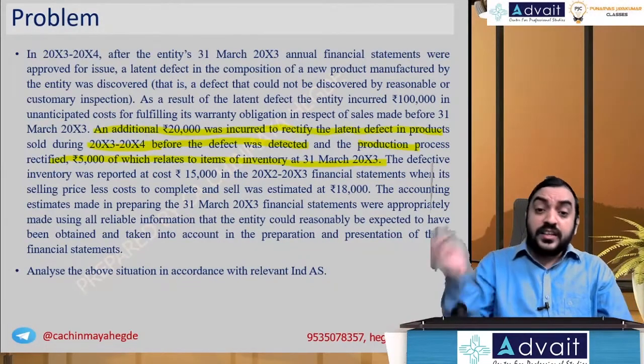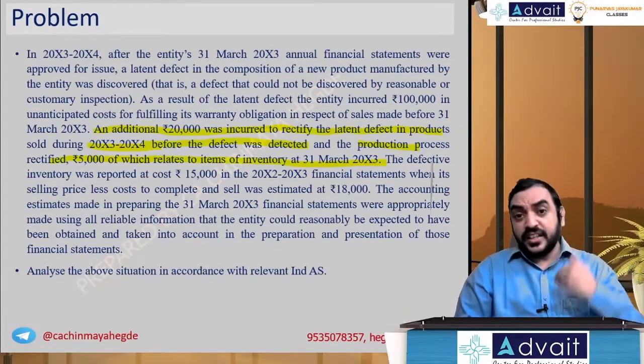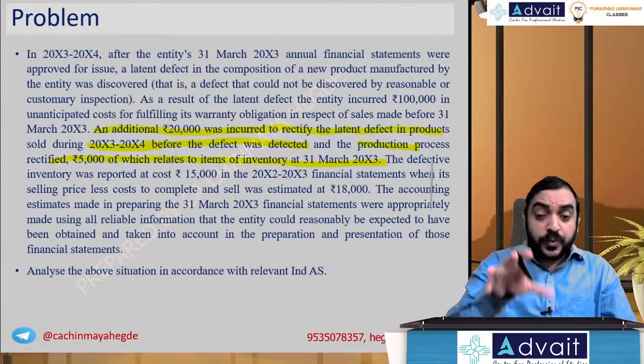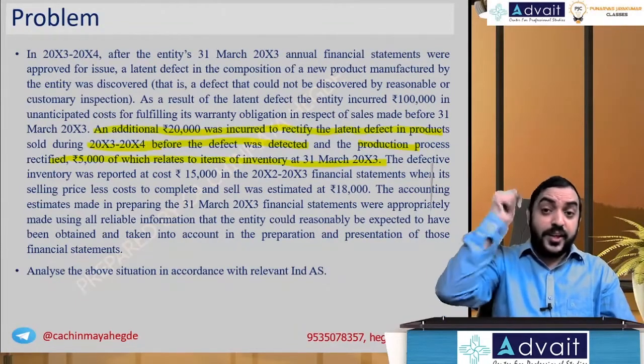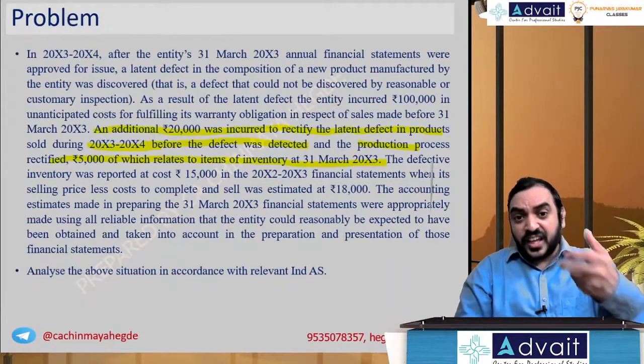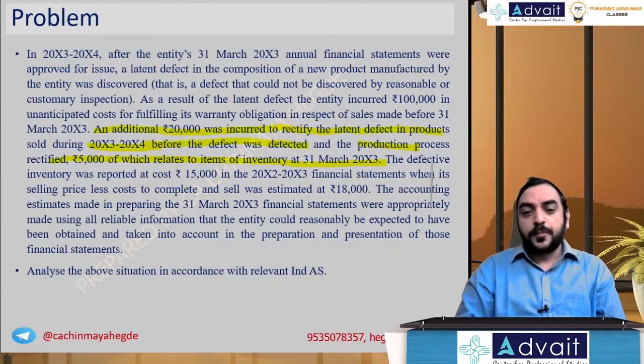Second, you have incurred 20,000 this year, 3-4, to rectify some defects. Of the 20,000, 5,000 rupees is relevant to inventory which was there at the beginning of the current year, or the previous year inventory. Basically, 15,000 I can say for the current year.